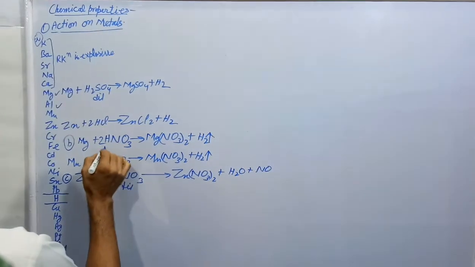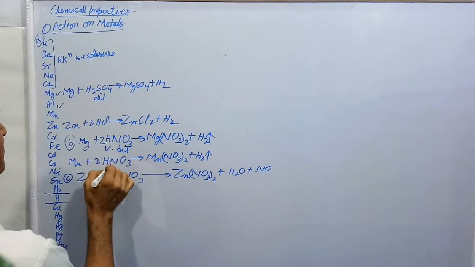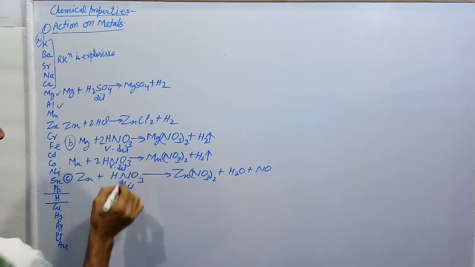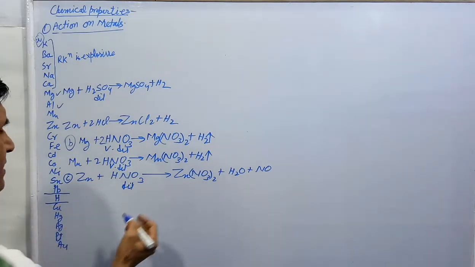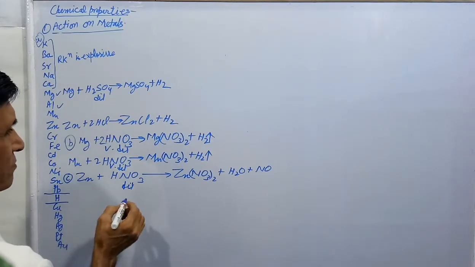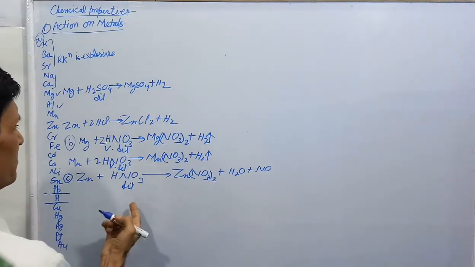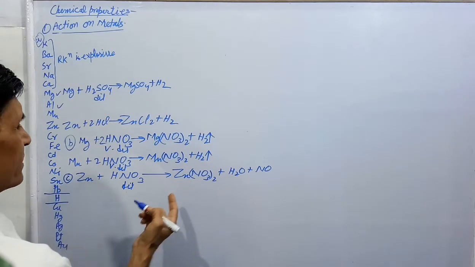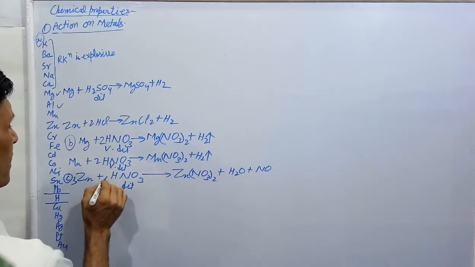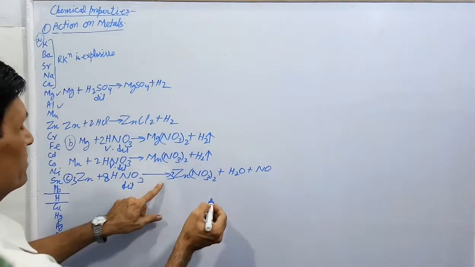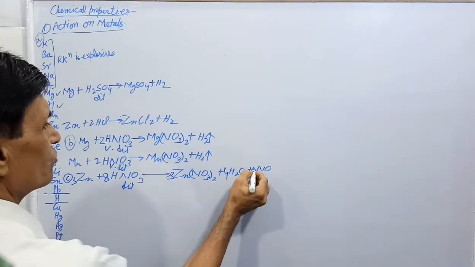This is dilute, remember, the earlier one was very dilute, and here it is dilute nitric acid. You can balance the equation here by frequency method or by valency number method. 3 cross multiplication, 4 2 ja 8, 3 4H2O 2NO.